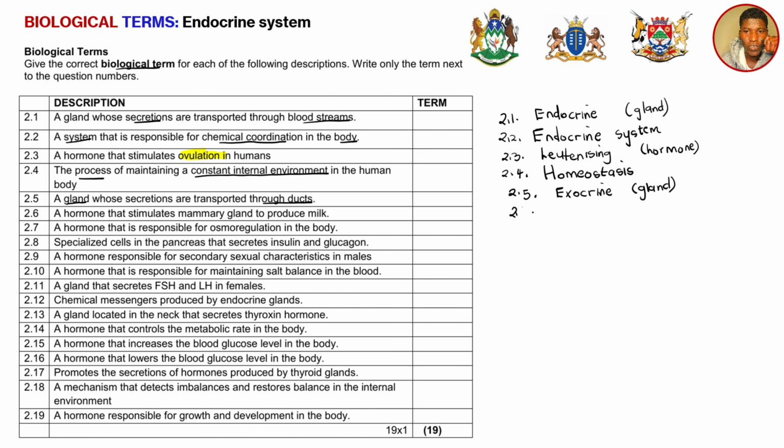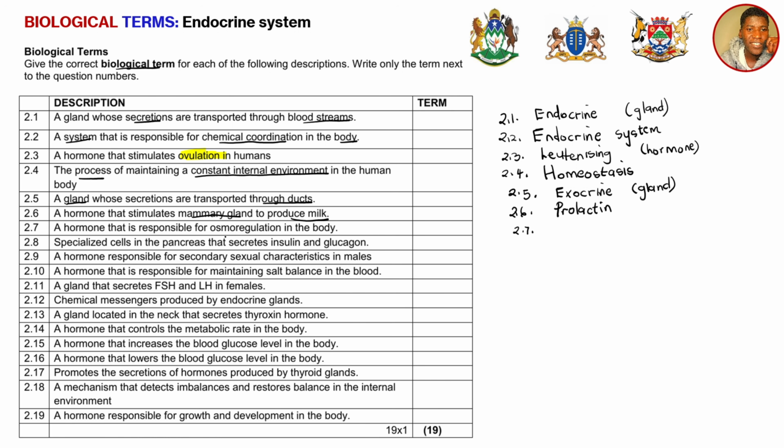And then 2.6, a hormone that stimulates the mammary gland to produce milk. Remember, we only have one hormone that causes the mammary glands, which are found in the breast of a mother, to produce milk once a female gives birth. The name of the hormone is prolactin hormone. Prolactin is secreted by the pituitary gland as well.